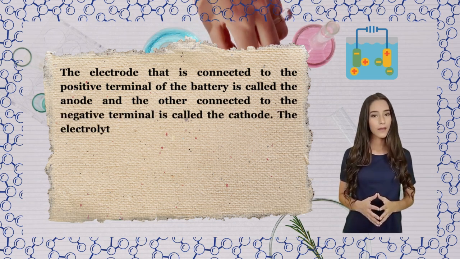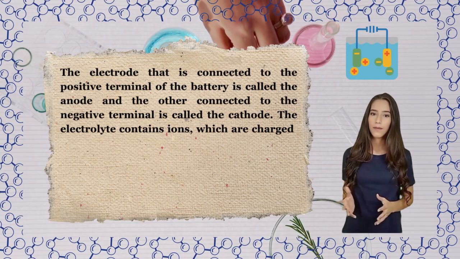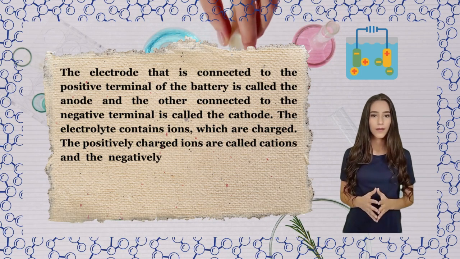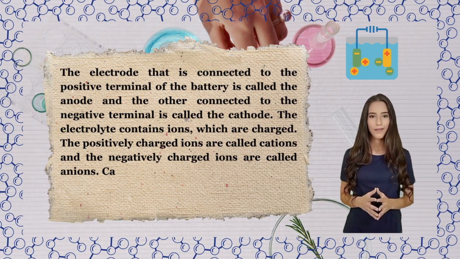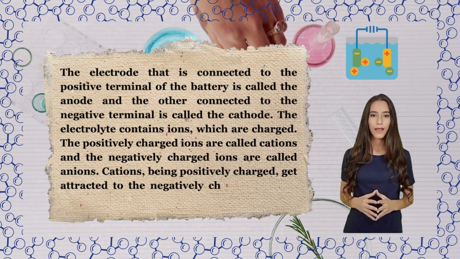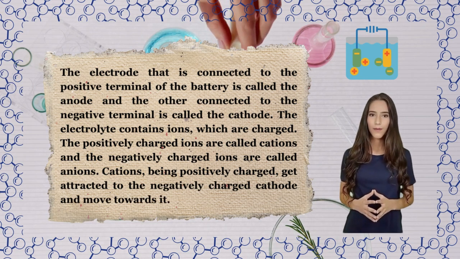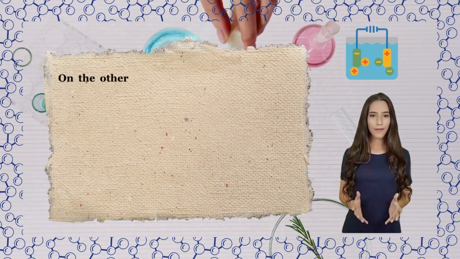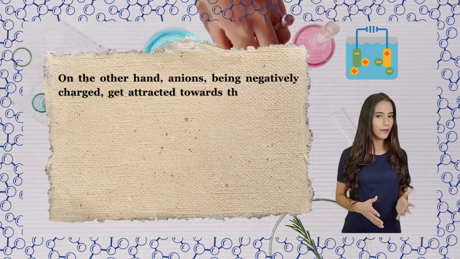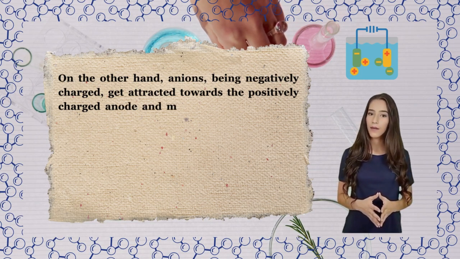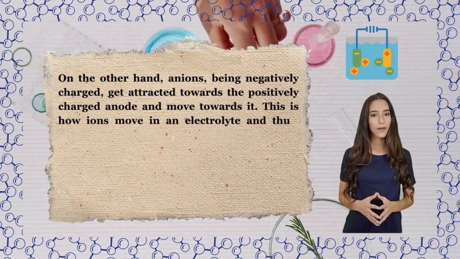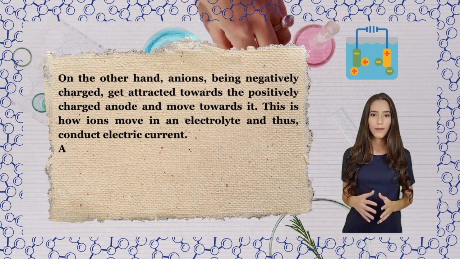The electrolyte contains ions, which are charged. The positively charged ions are called cations and the negatively charged ions are called anions. Cations, being positively charged, get attracted to the negatively charged cathode and move towards it. On the other hand, anions, being negatively charged, get attracted towards the positively charged anode and move towards it. This is how ions move in an electrolyte and thus conduct electric current.